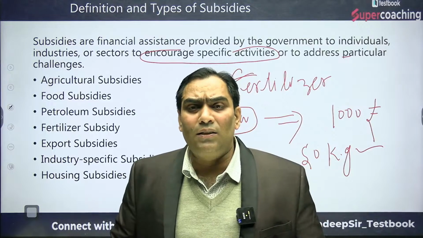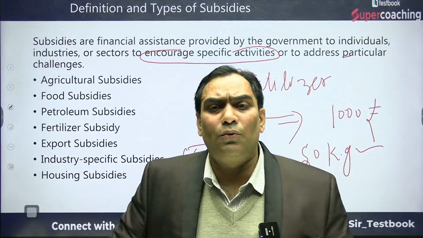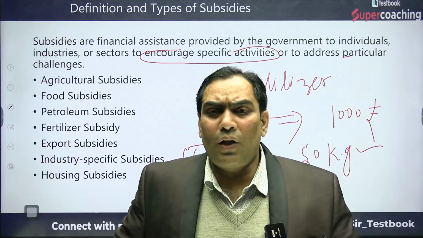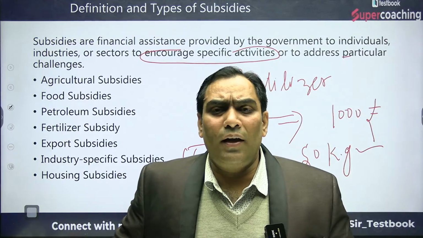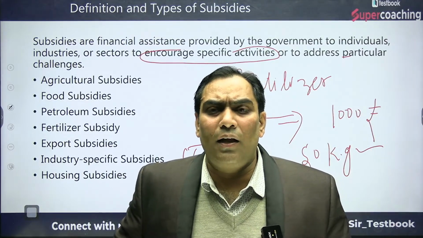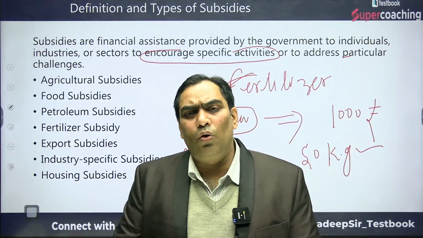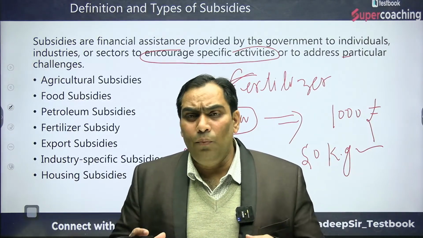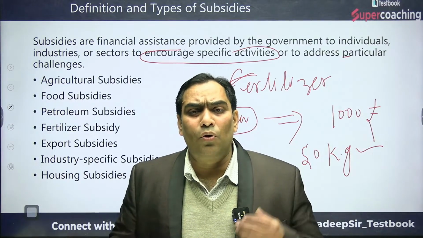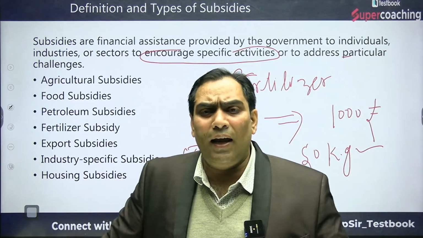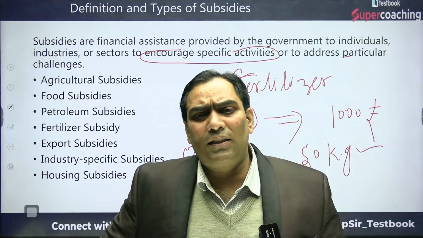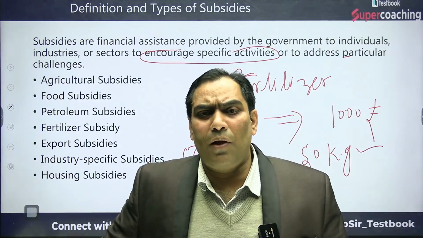Like the government of India is providing the minimum support price, and this minimum support price is under the subsidy only. Through the minimum support price, the government of India tries to increase the production of food crops, especially wheat and rice, because the minimum support price is announced in the case of wheat and rice.